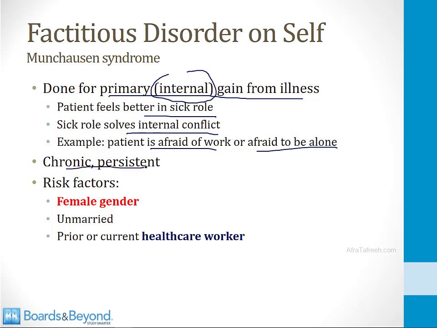It has to be chronic and persistent to meet criteria for this disorder. And risk factors are female gender, being unmarried, and being a prior or current healthcare worker. Healthcare workers are often aware of the healthcare system and the type of tests and procedures that are out there. So if they develop the disorder, they can seek things out. One case I saw during residency was a person who worked in the infectious disease laboratory who was injecting herself with bacteria to make herself sick because she liked the attention of being in the hospital. Obviously, this was a woman who was very disturbed and needed psychiatric help, and she had Munchausen syndrome, or a factitious disorder on self.